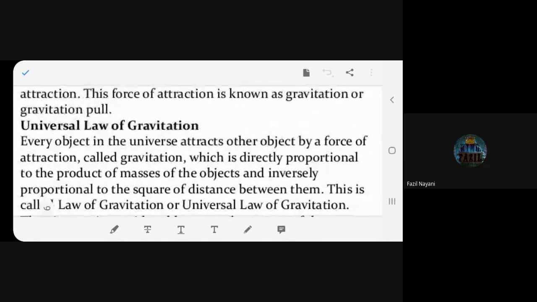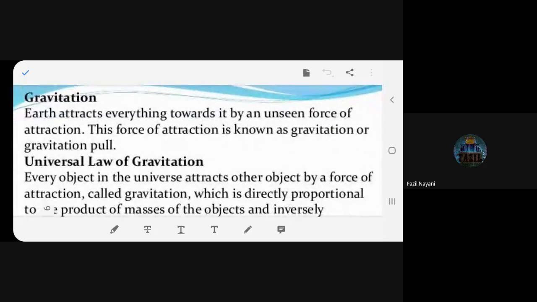No, ma'am. You don't feel the force when you're sliding down? You're pulled with a force. I'm talking about a slide. If you're on a slide, you know what a slide is? Not steps, slide. When you slide down yourself, it's a game. Don't you find you're coming down with a force? It's all due to gravitation.